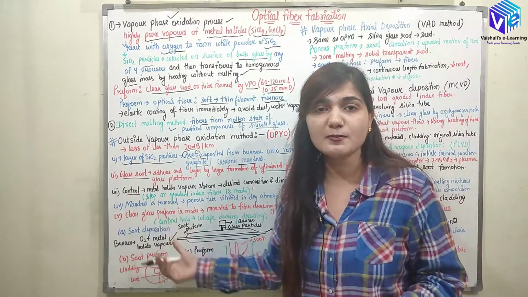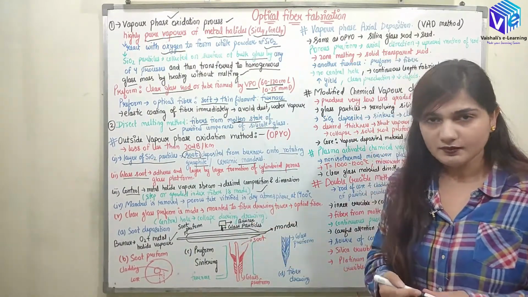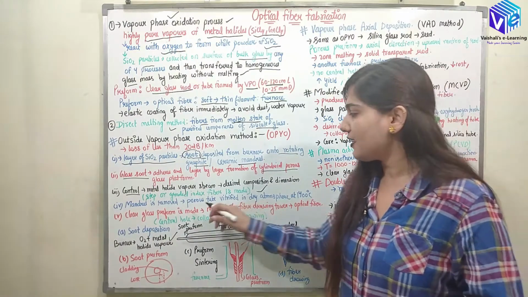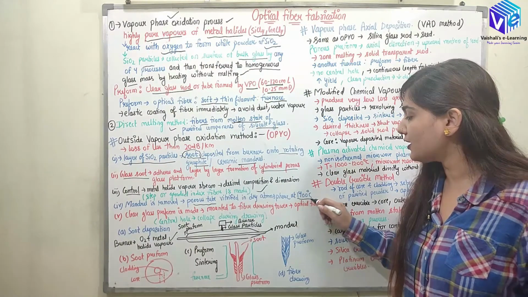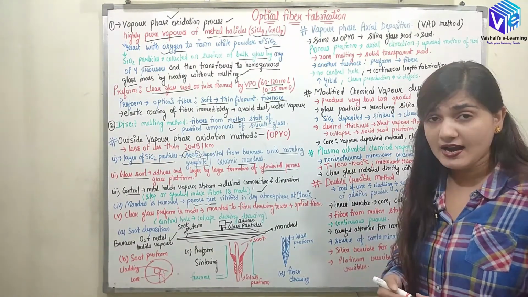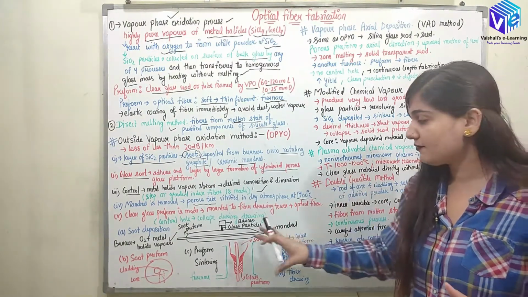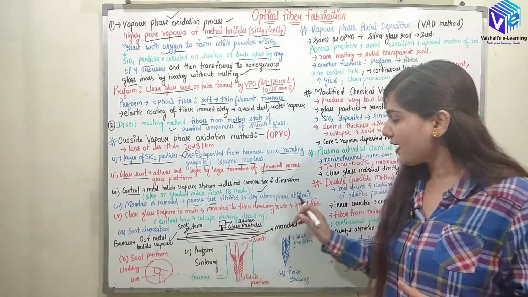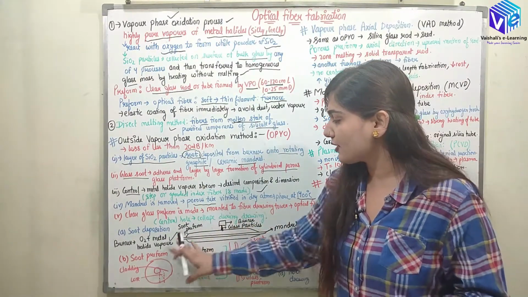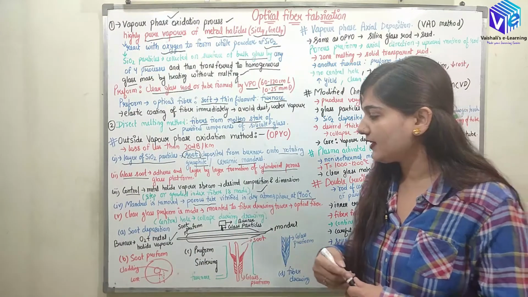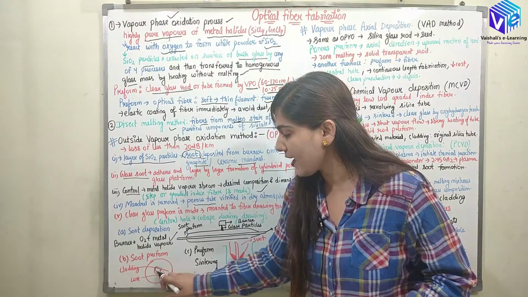Now here with the help of this method, the OVPO method, we can form step as well as graded index optical fibers. Now as I told you, the mandrel is removed and we are going to get a porous tube, right, and then it is vitrified in a dry atmosphere at 1400 degrees Celsius. So a very high temperature application is done, right. So at this temperature I should have such a structure that it does not melt. So if I am using this high temperature, obviously the mandrel will not be present. So here we are going to get this soot particle only, right. So after that you can see we have the soot preform, and inside this structure we will be having a porous structure.